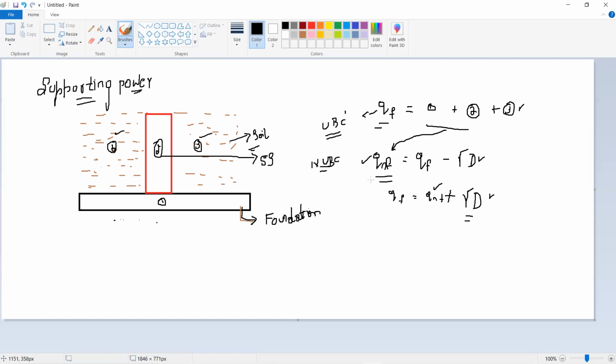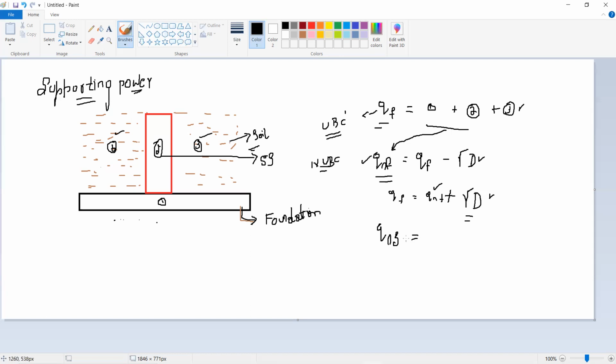Now, if I want to know the safe net ultimate bearing capacity, how do you calculate it? Very simple. I'm going to designate it as Q suffix NS, where NS stands for safe net bearing capacity.